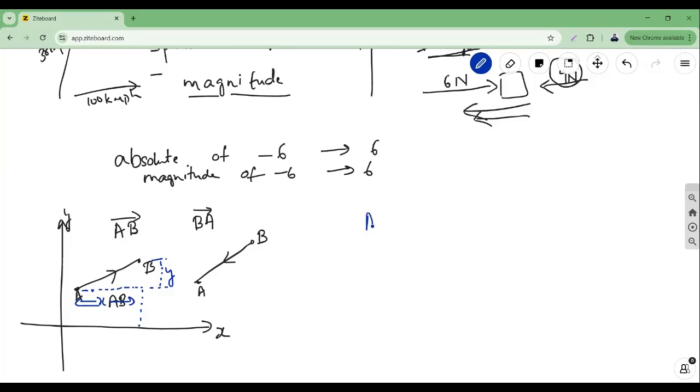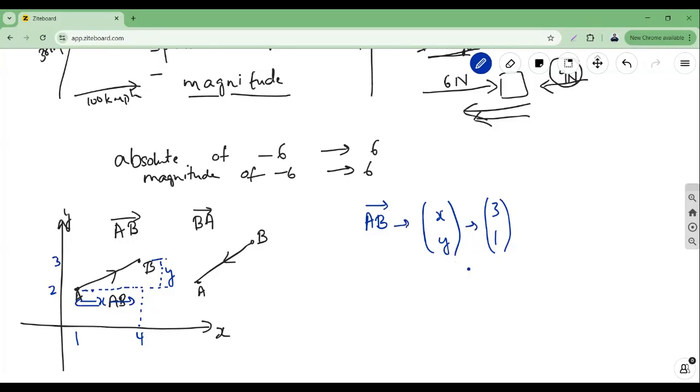So for this AB vector, I can also represent it as a column vector. Column vector means I represent it by an x and a y. Let's say, for example, this was a 4 and this was a 1, and this was a 2 and this was a 3, right? So what do I know? How much is x? It is 3, right? The distance from 1 to 4 is 3. And y will be the distance from 2 to 3, isn't it? So it will be 1. So I can represent the AB vector like this.